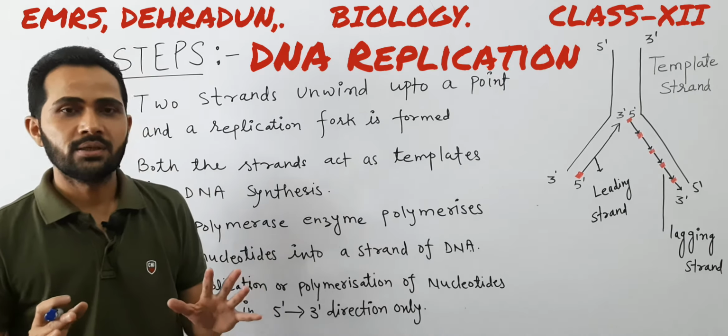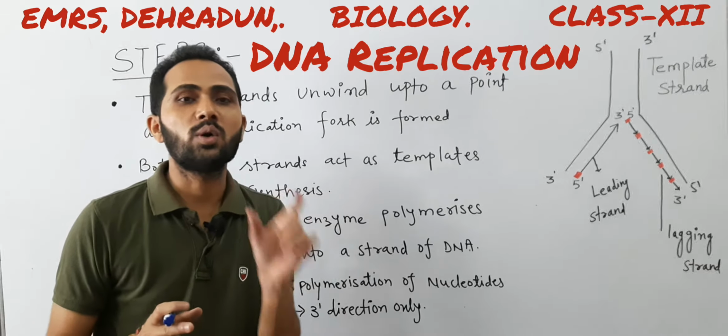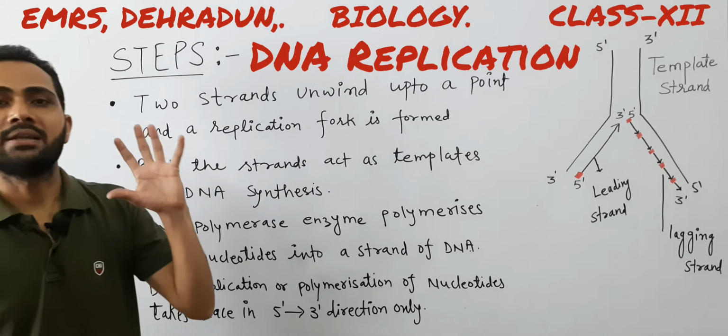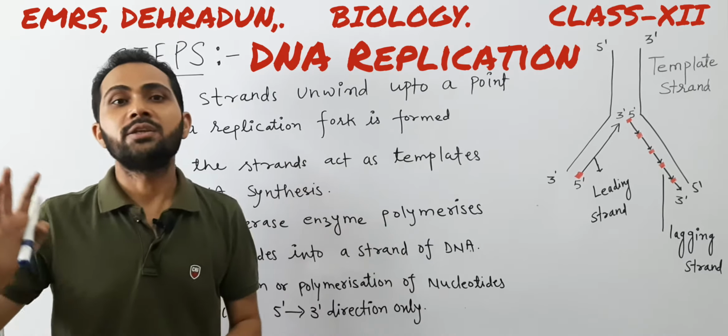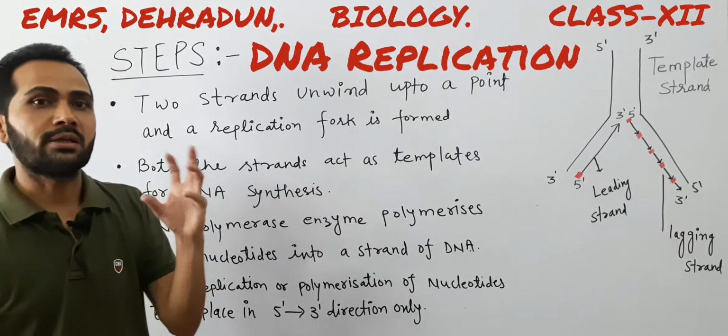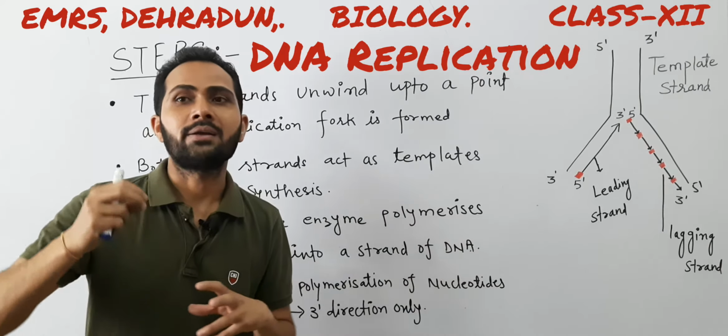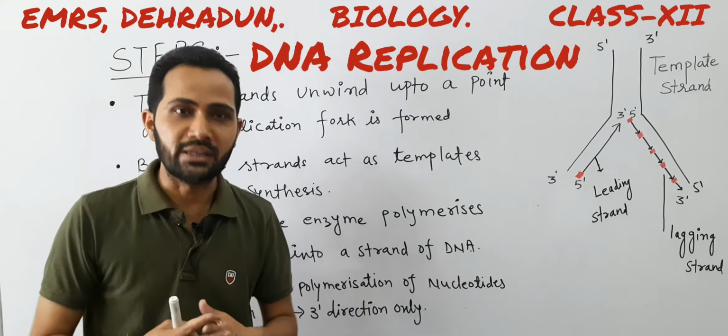DNA replication starts from ORI, means ORI is the place where the replication starts, and it is known as the origin of replication. In prokaryotes and in eukaryotes, the number of ORIs or origins of replication are different. In eukaryotes, ORIs are various, or more in number.